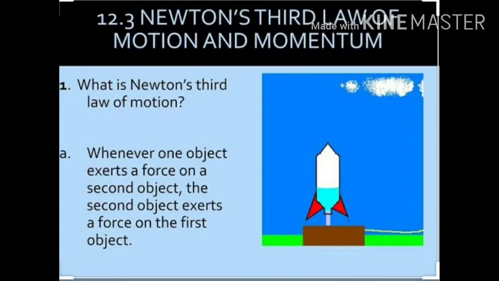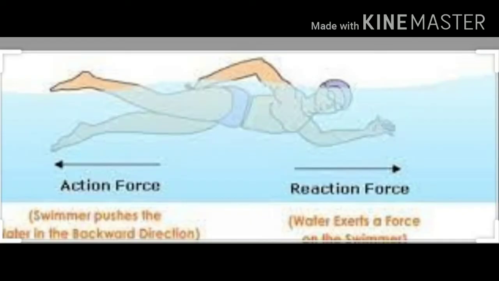We have one more example based on Newton's third law, that is how a swimmer swims. This is also because of Newton's third law of motion. We know that for every action there is an equal and opposite reaction.